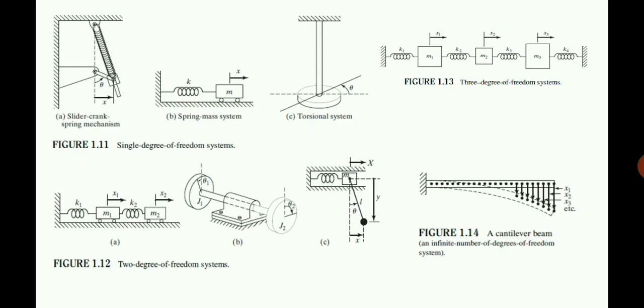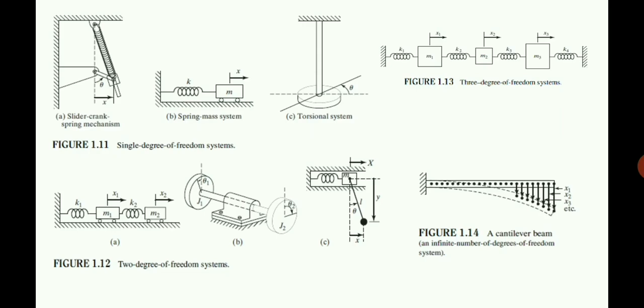A shaft is there and there are two discs on either side of the shaft. So theta 1 is the angular displacement of the first disc shown with the polar moment of inertia J1, and the second disc is having an angular displacement theta 2. Depending upon the material properties of the disc, the value of displacement of these discs will be different. That is, theta 1 will be different and theta 2 will be different. These two values, theta 1 and theta 2, are required to define the motion of that particular system. Theta 1 alone or theta 2 alone is not sufficient. We need both the values to define the motion of that particular system.